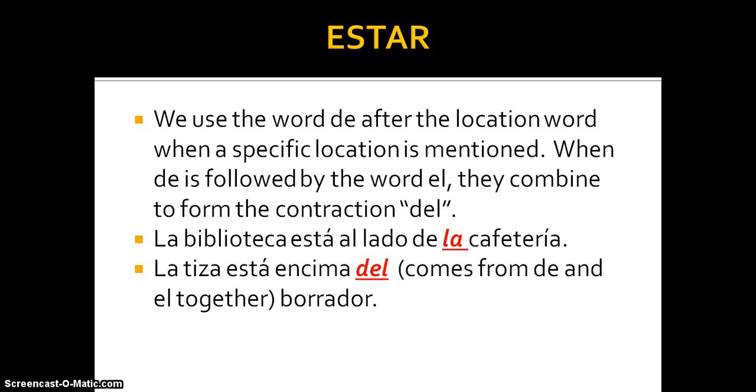Okay. So we use the word de after the location word. Okay, we always use it after a location word, like al lado de, dentro de, delante de, when a specific location is mentioned. Now, when de is followed by the word el, they combine to form the contraction del, and that will happen most of the times.